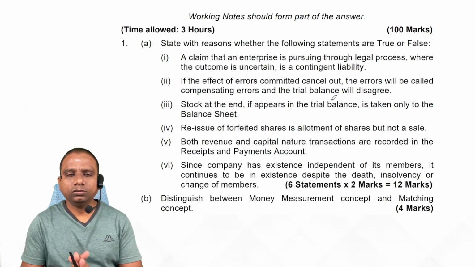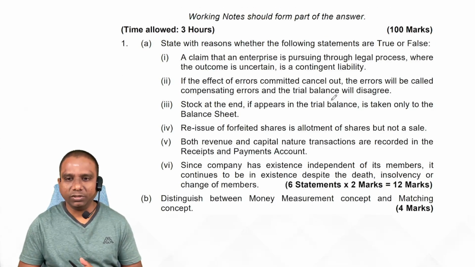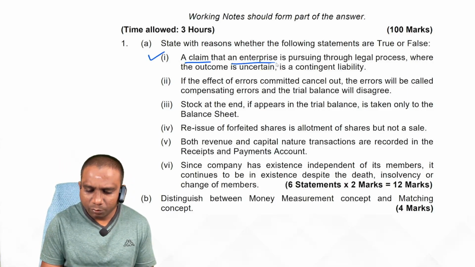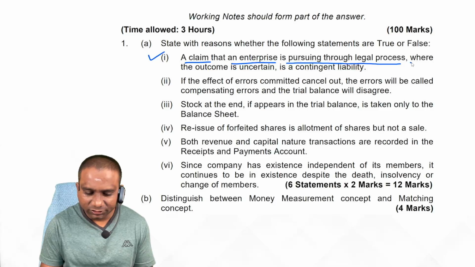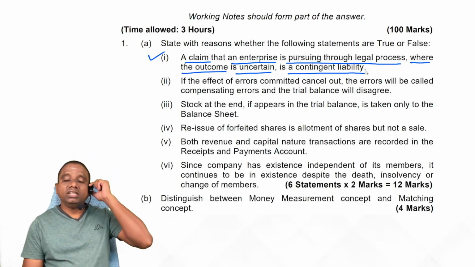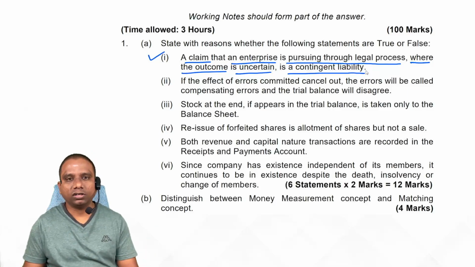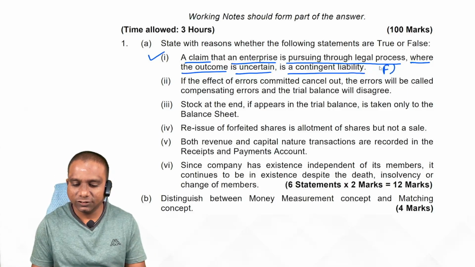As usual, we get 6 true or false statements. Now the first one is: a claim that an enterprise is pursuing through legal process where the outcome is uncertain is a contingent liability. See here, the organization is pursuing a claim, so it becomes a contingent asset for the organization. So here the statement is false.